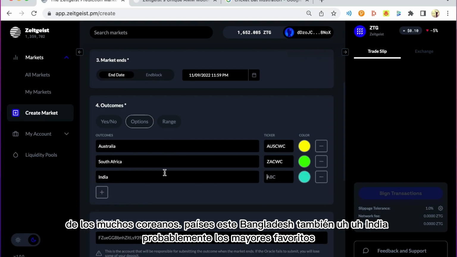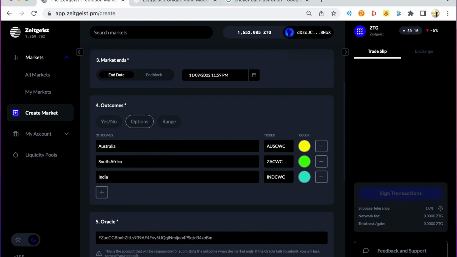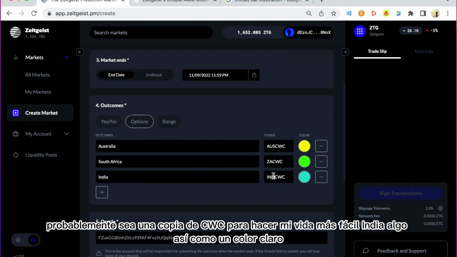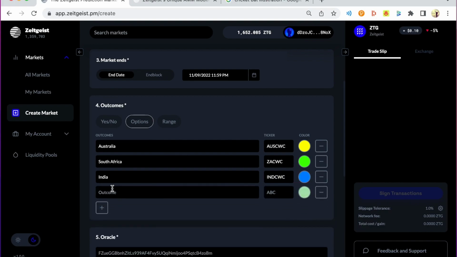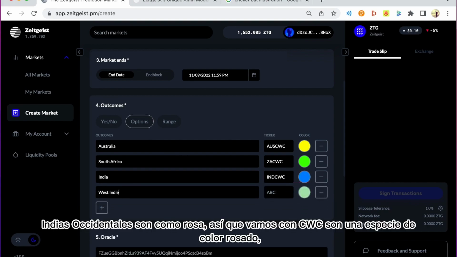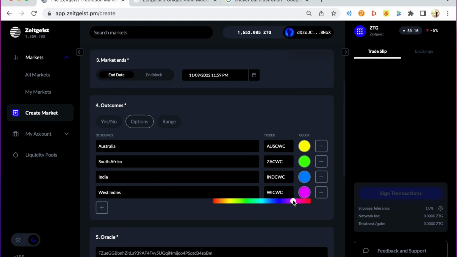India, probably the biggest favorites. Should probably copy CWC to make my life easier. India, sort of, that's their color. West Indies, they're like pink, so we'll go WI, CWC. They're sort of pinky color. Pinky red, sort of there, yeah.